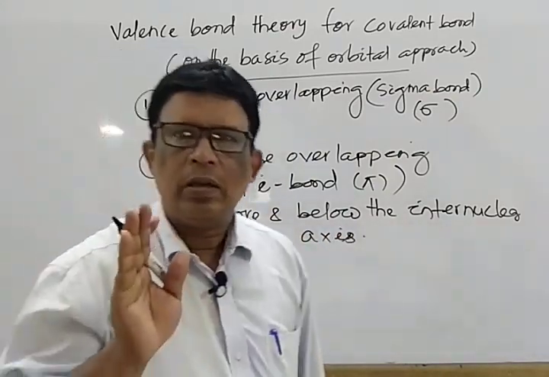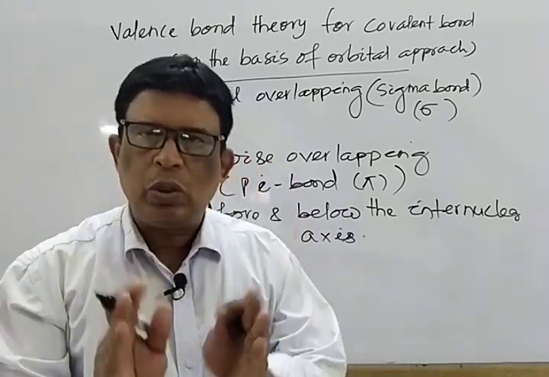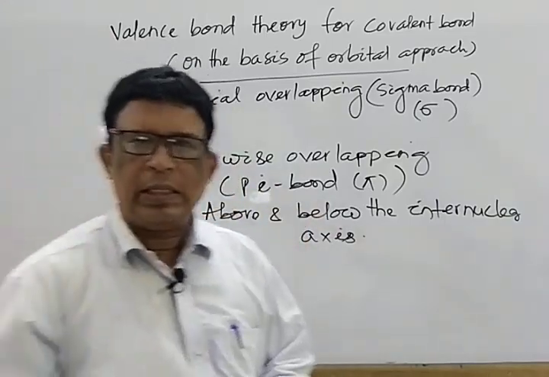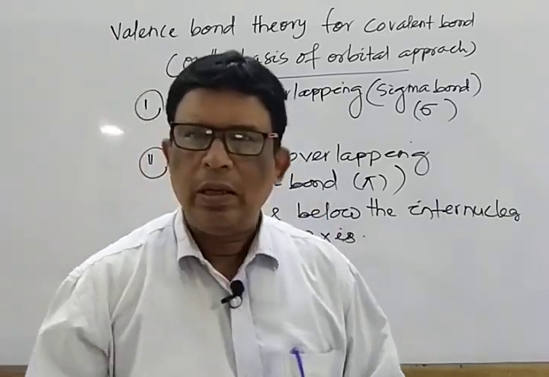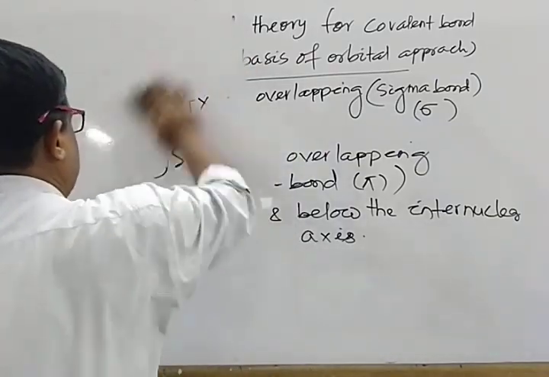Try to understand, not worry about writing. First, we discuss this one, go through the concept, then we write later on. So, two types of overlapping are there. One is axial overlapping and one is sidewise overlapping. So, let us discuss one by one.